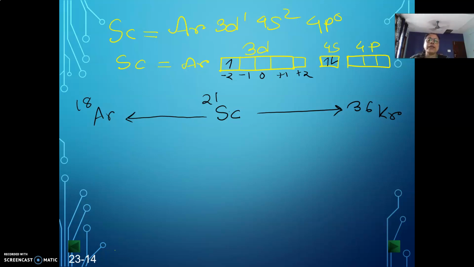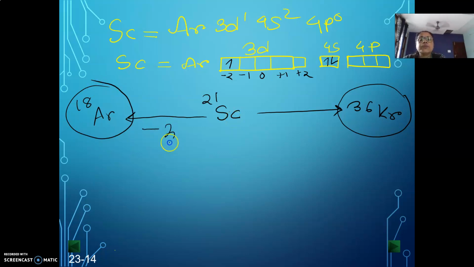But instead of this, we have scandium in compound formation. Why will scandium go to compound formation? Because it wants to have the nearest noble gas configuration. Now for scandium with atomic number 21, it can go to 2 noble gas configurations. Either it can go to 36 krypton or it can go to 18 argon. If scandium wants to go to the argon configuration, it will have to release 3 electrons. On the other hand, if scandium wants to go to the 36 krypton configuration, then it will need 36 minus 21, so 15 more electrons.